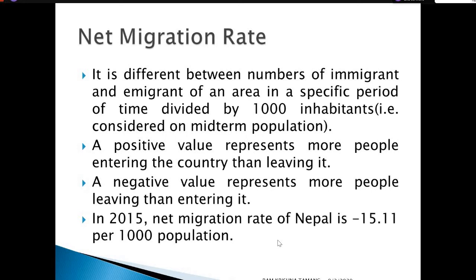If the net value of the net migration rate is positive, then that value indicates more population entering the country than leaving it. That means the number of population entering the country is greater than the number of people leaving it. That is represented by a positive value of net migration rate. If the net migration rate is negative, that means minus, which indicates more population leaving than entering it.